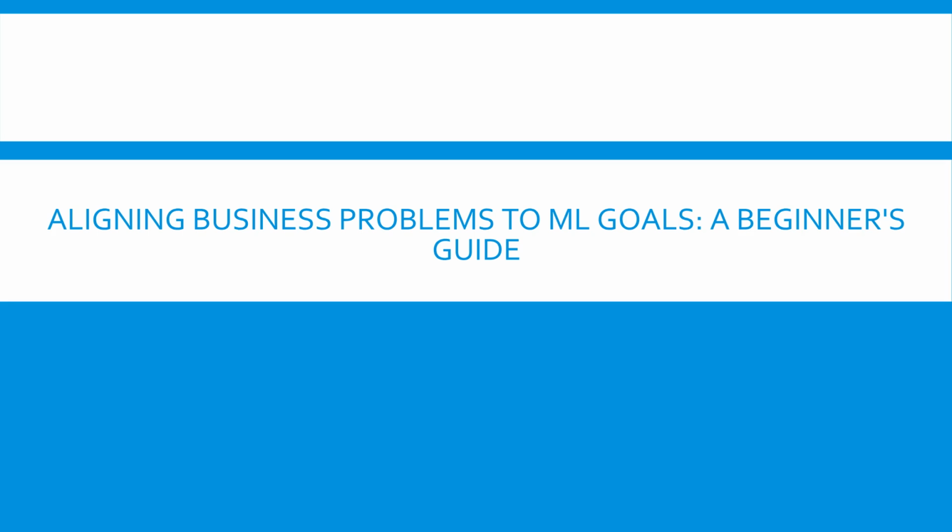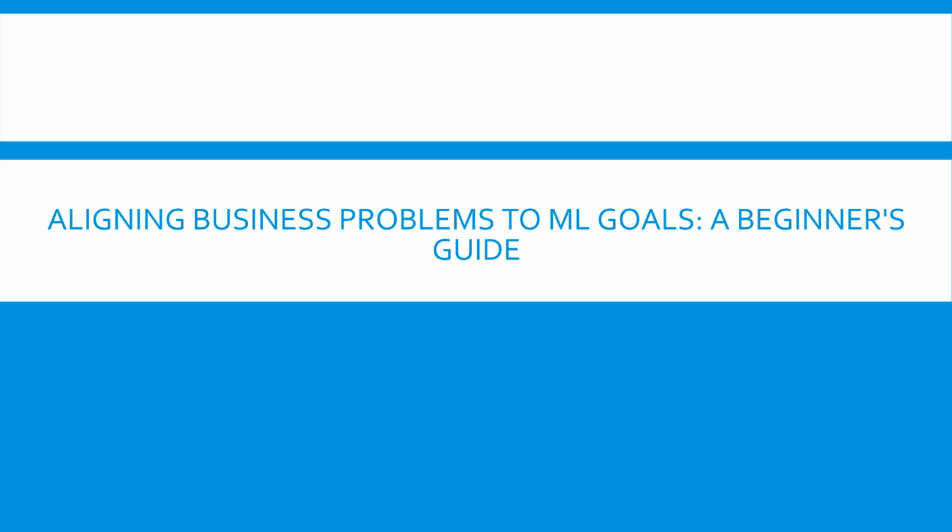Welcome to this essential training video on aligning business problems with machine learning, or ML, goals. Machine learning is often used in modern applications, ranging from finding friends on social media to medical treatment. Successfully applying ML requires much more than just picking an algorithm. You must ensure your solution addresses a real need. We will explore the critical steps needed to correctly frame a business challenge as a solvable ML problem. Understanding this foundational alignment is key to ensuring your ML project delivers real value and avoids solving the wrong problem.